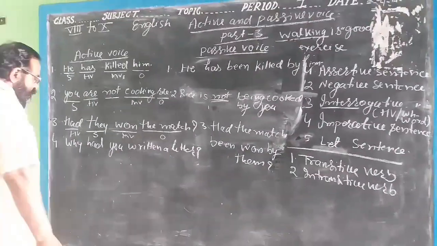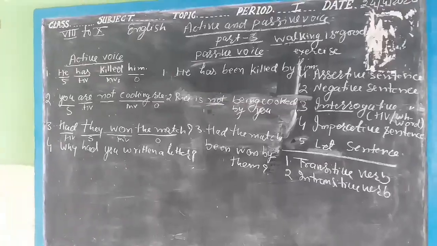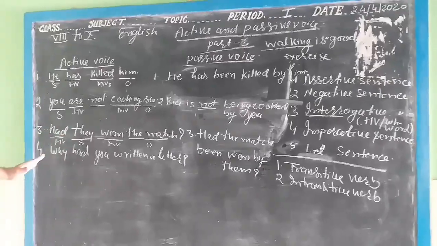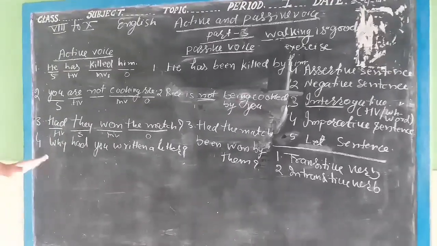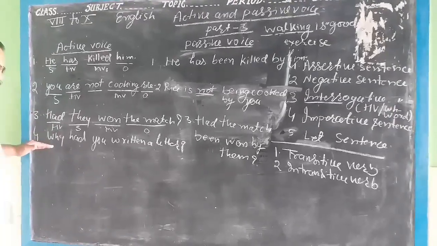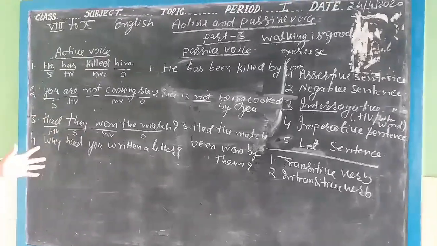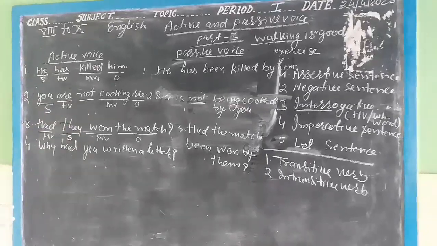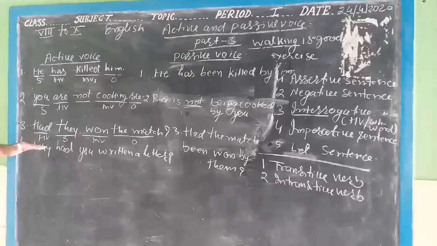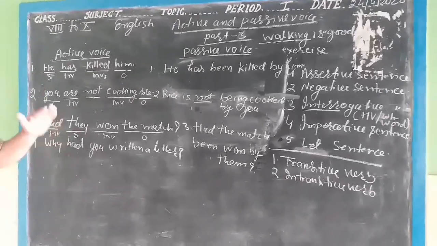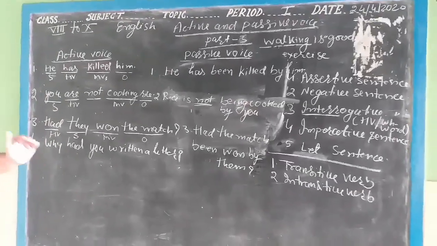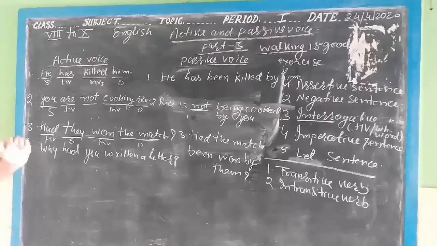The fourth sentence is "Why had you written a letter?" Now we want to make it a passive voice. It is very easy. Students are very confused when the sentence comes in the negative, interrogative and WH word form, and they cannot change it into the passive sentence. There is no need to be confused. If an interrogative starts with the helping verb, you keep the helping verb where it is written. Don't write it here and there. The place will be the same.